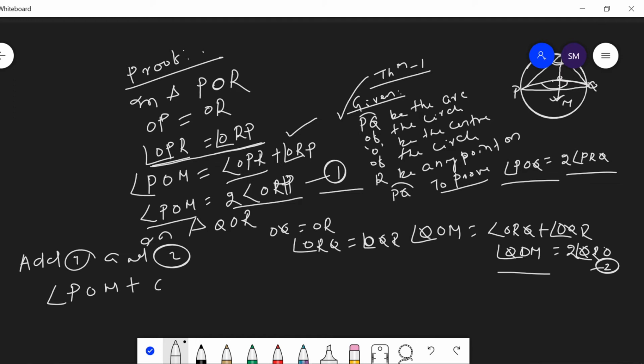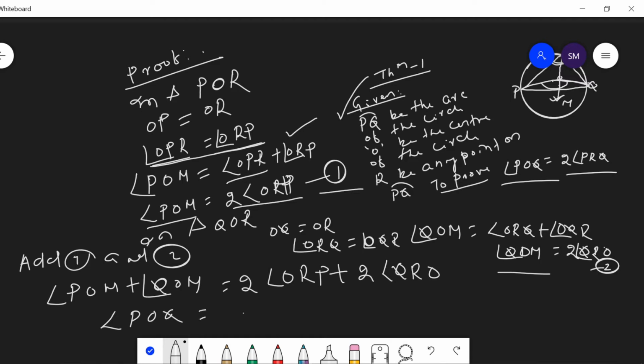POM plus QOM is equal to twice of ORP plus twice of QRO. Then which shows that POM plus QOM is equal to POQ, which is equal to, taking 2 common, we get this is ORP plus QRO.